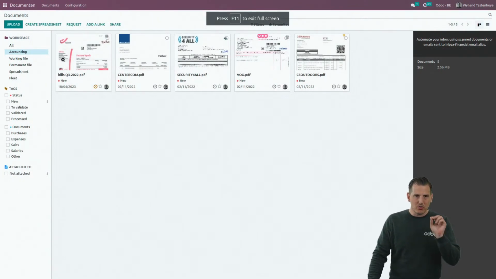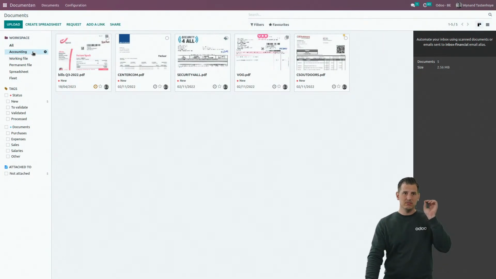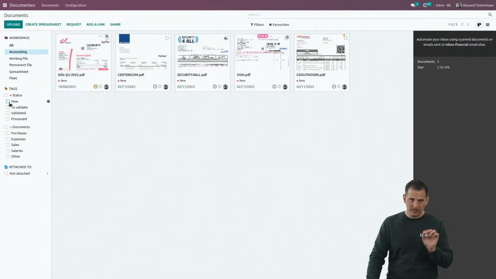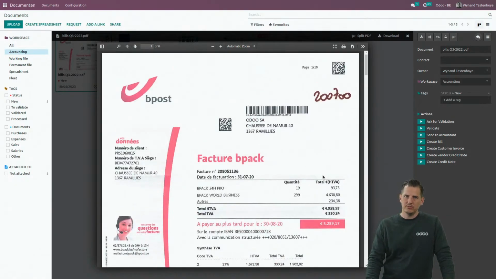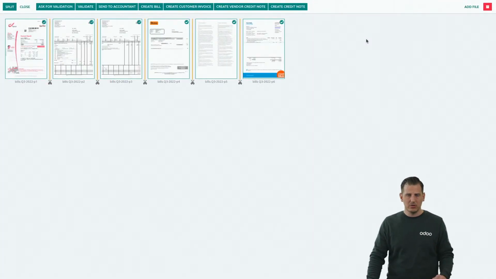And we can see that they arrived exactly where we want, in the workspace accounting with the tag new. You can see it over here. So let's open the PDF file. We can see we have different bills over here. So the first thing we want to do is to split them. So click over here in order to open the new screen, the split screen. And from here on, I can split my documents.